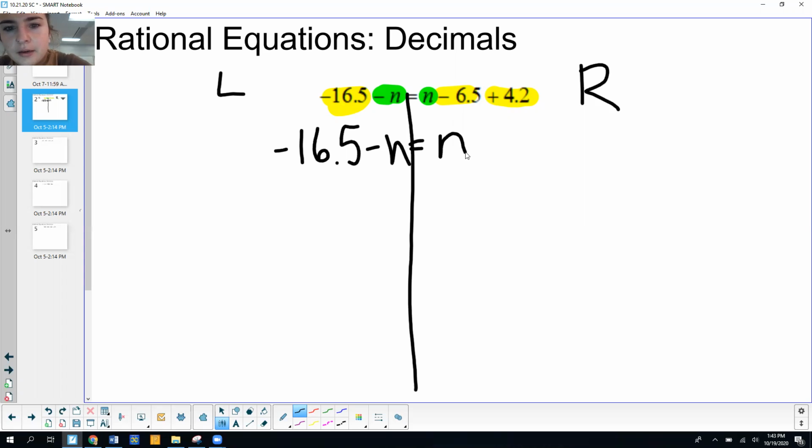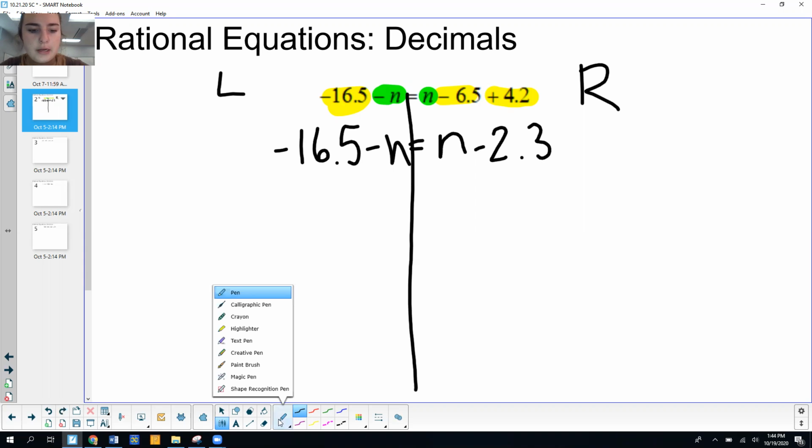So I brought down my n, but I've got negative 6.5 plus 4.2. I can combine those because those are both constant terms. So guys, remember, your negative sign is right next to your decimal point. So I'm going to enter negative 6.5 plus 4.2, and that's going to give me negative 2.3.